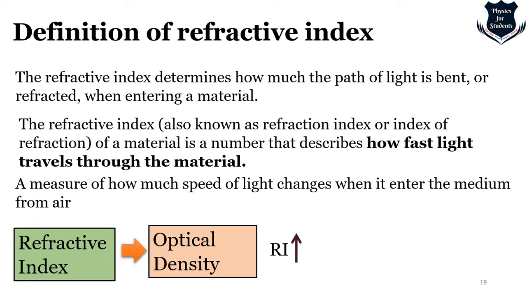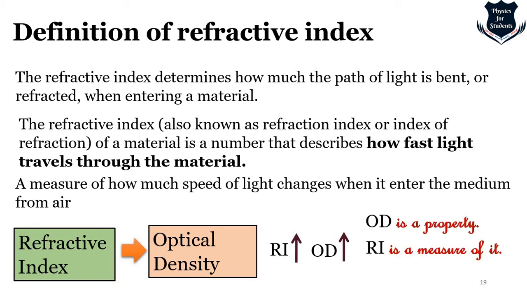So the higher the refractive index, the more optically dense the medium is. Obviously in water, if you're fighting with more molecules, fighting with more people, that means the optical density is more. That means interaction is more, and that means the refractive index will be more, right? This is the relation with refractive index. So here is something very, very important: optical density is a property, and refractive index is a measure of it.